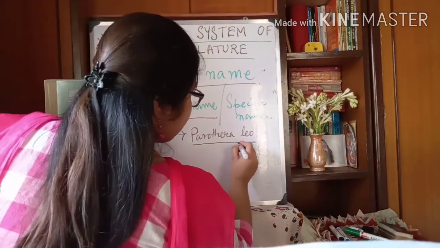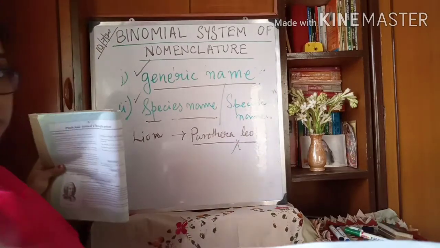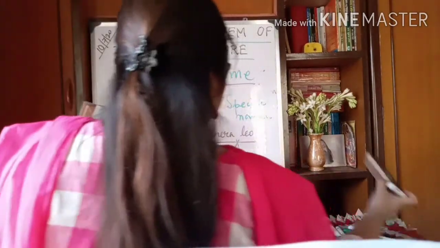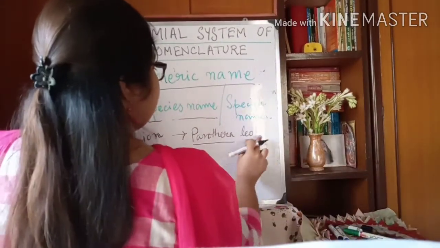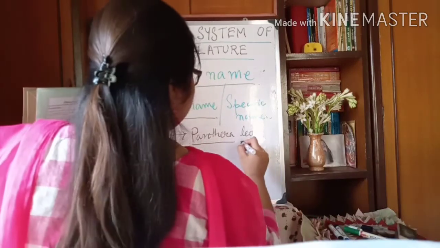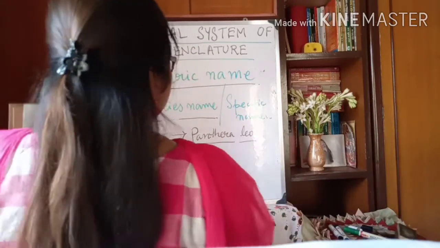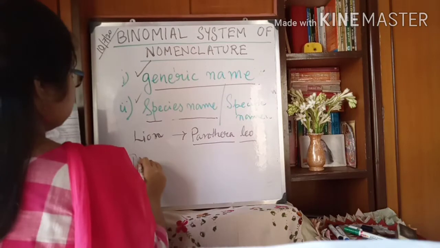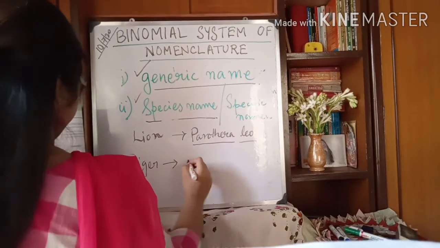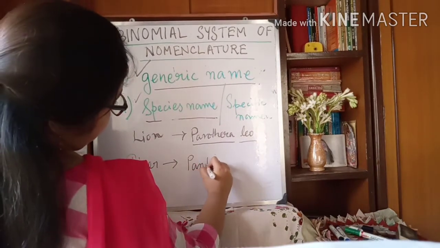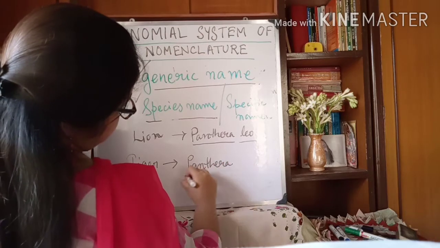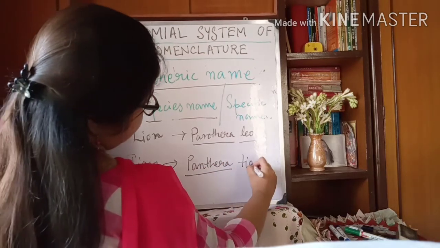Don't join the lines. This is wrong. Give two separate lines. Okay. What is the scientific name of tiger then? Panthera tigris.